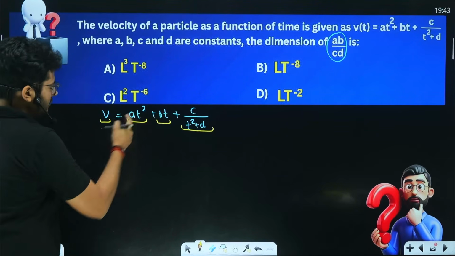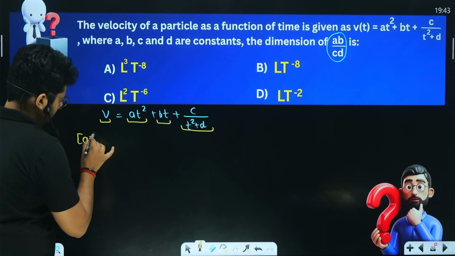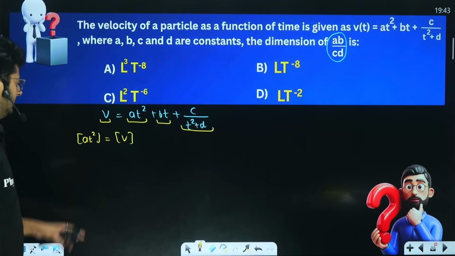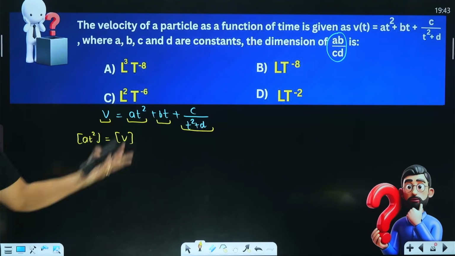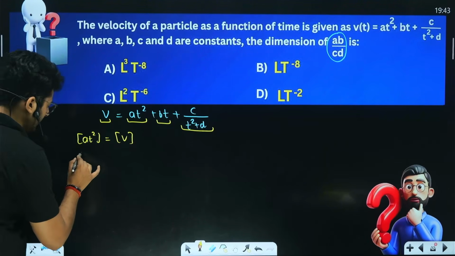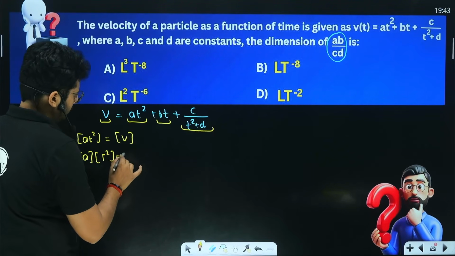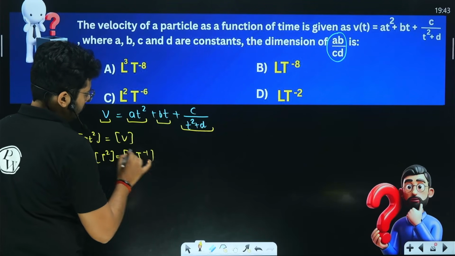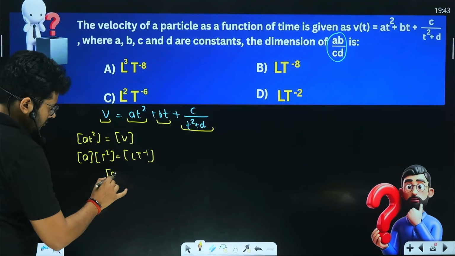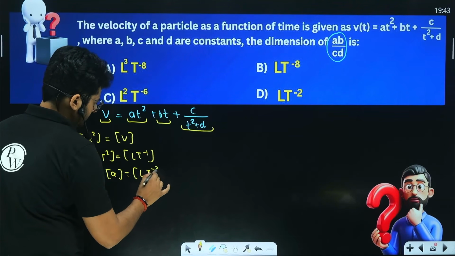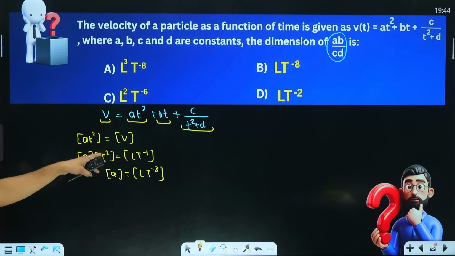So dimension of AT square, this entire expression, and dimension of this thing is same, right? So AT square, we don't know the dimension of A, T is time, so we have dimension of A, T square is this, and for velocity we have LT minus 1, we know that, right? So dimension of A is going to be, T square will go on that side, it is LT minus 3. T square will go in the denominator, it will become LT minus 3. So dimension of A is going to be LT minus 3, okay.